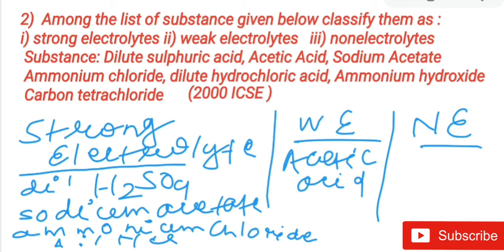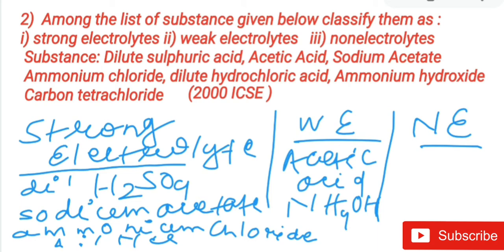Now coming to your ammonium hydroxide. Ammonium hydroxide is a weak base. So definitely it is coming under your weak electrolyte. So ammonium hydroxide is a weak base, hence it is a weak electrolyte. So what you will write? Ammonium hydroxide solution.